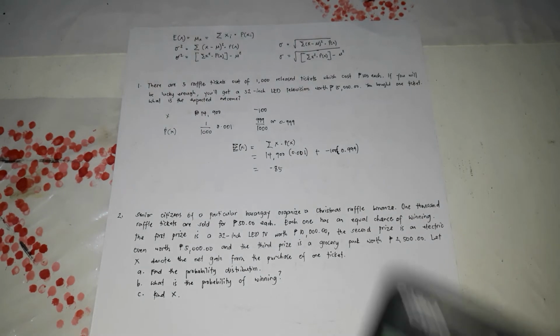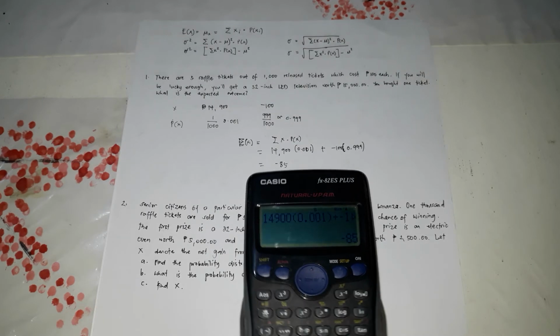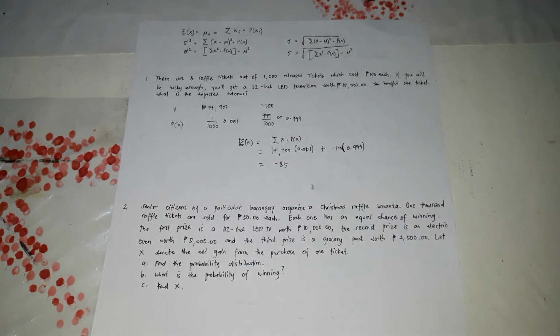So let's try. 14,900 times 0.001 plus negative 100 times 0.999, the answer would be negative 85. So the expected outcome is negative 85.